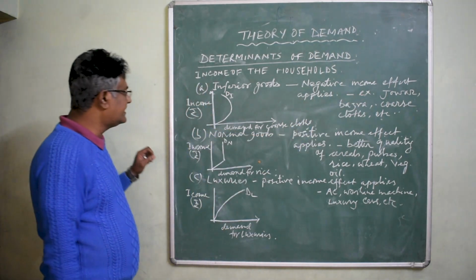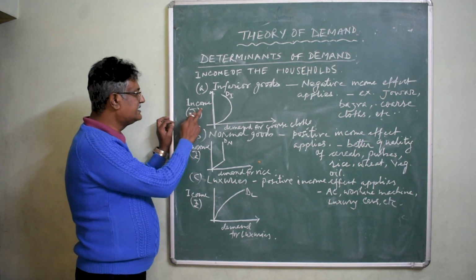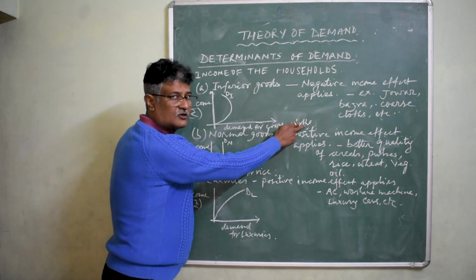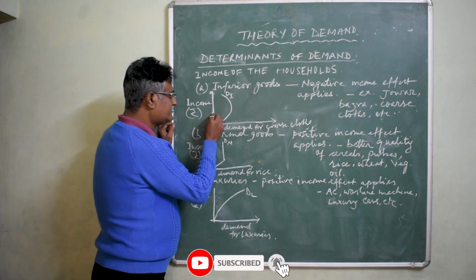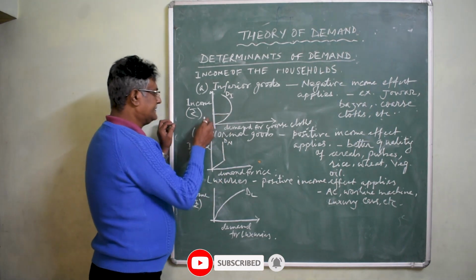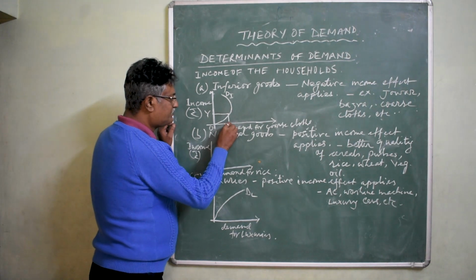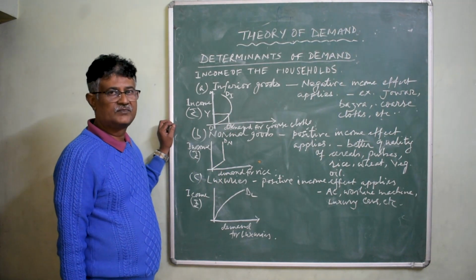See in the given diagram that along y-axis we are measuring income in rupees and demand for coarse clothes along x-axis. Now suppose when your income is OY, at this level of income, suppose you are purchasing OQ units of inferior goods.